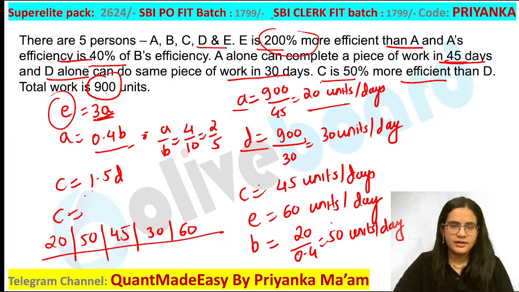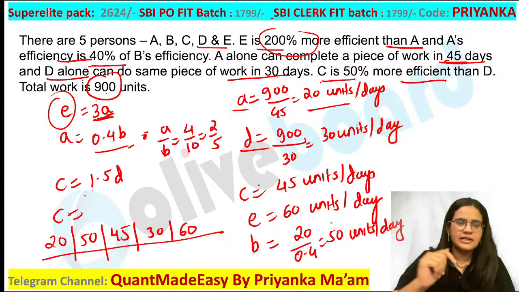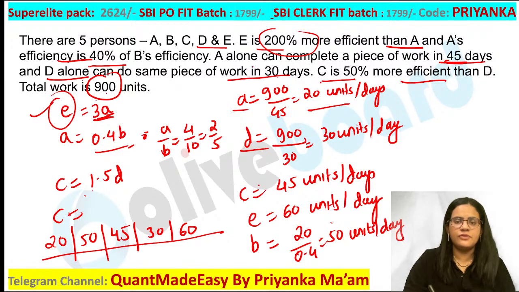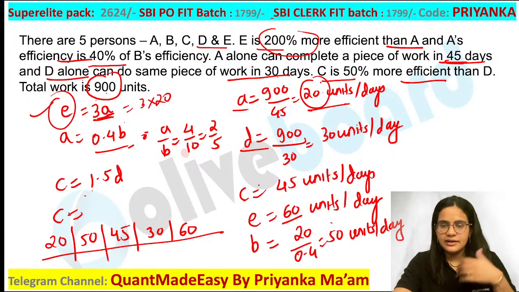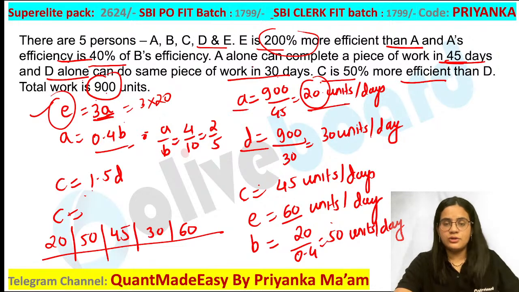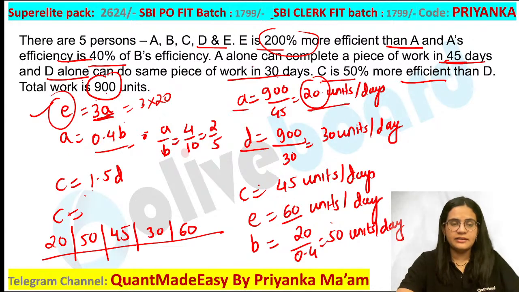Sandeep, 300 by 100, ma'am. What are you saying? I am not getting your doubt, Sandeep. Priya, are you getting it? Yes. Sandeep, E option is basically E. You have to just substitute here. E value you have to just write 3 times of A. A efficiency is 20, so you have to substitute 3 into 20. That is why I have written 60 here for E. Is it clear now, Sandeep? This is how you have to calculate the value.